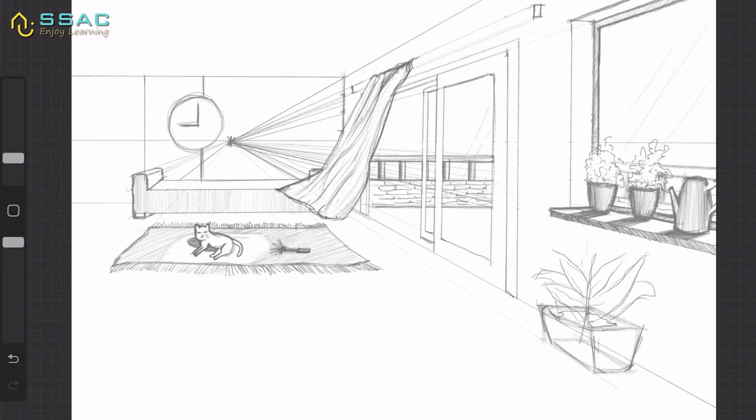Also it is not necessary that whatever you're making in your sketch is mentioned in the question. Sometimes you have to understand the feel of the question, and from your memory you have to understand what objects you will incorporate. As you can see on the right side of the sketch, I have made a flower pot, again not a flower pot, a plant pot, and there I have also shown a little bit of water spillage on the floor because it is also mentioned that it has been freshly watered.